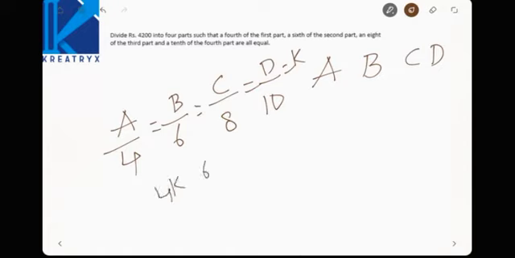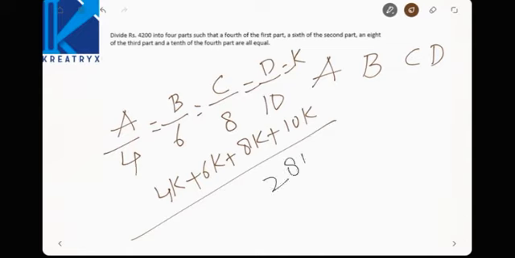B will be 6K. C will be 8K and D will be 10K. Add all of these, then that must be equal to 4,200. So 4, 10, 18, 28. 28K is equal to 4,200, right? Now 4,200 divided by 28 will be equal to how much? 150. K is equal to 150.